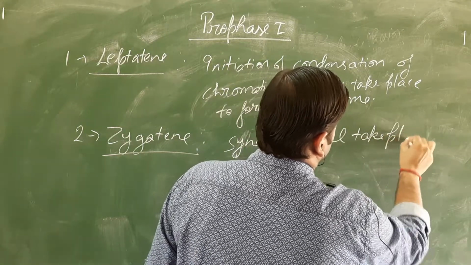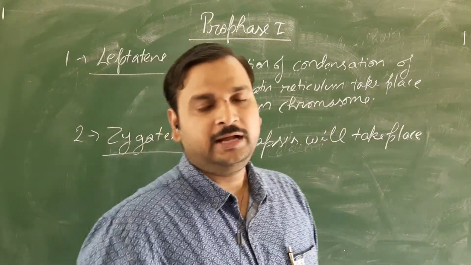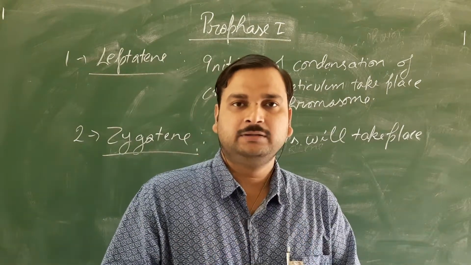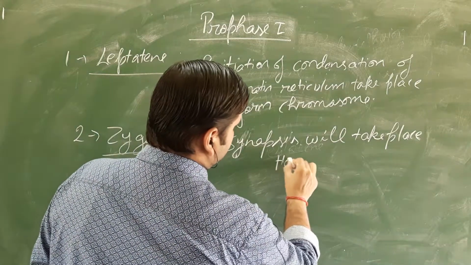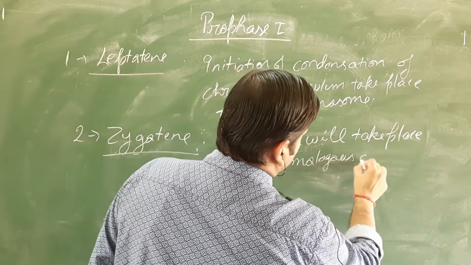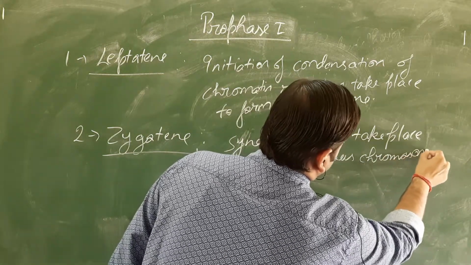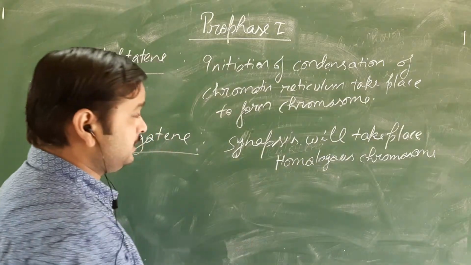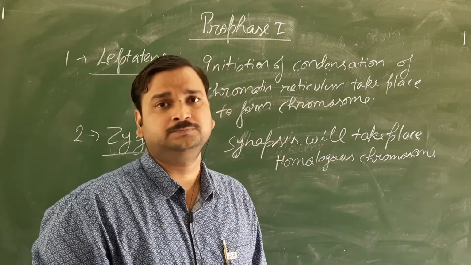That I discussed in the last class: pairing of the chromosomes. When the chromosomes become paired, that pair of chromosomes is called homologous chromosomes.